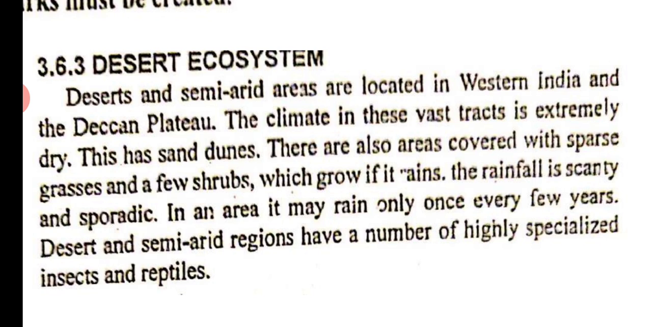In an area, it may rain only once every few years. So rainfall, as I was telling, is very less, scanty and sporadic. Sporadic means it happens only sometimes in a year or sometimes in few years.